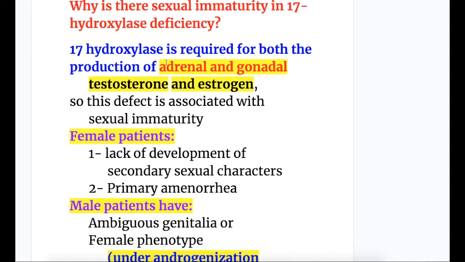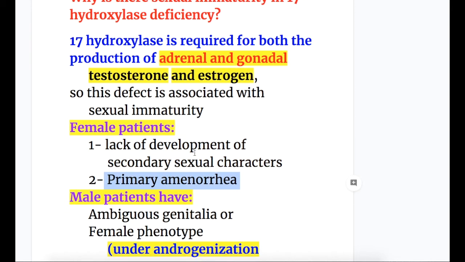Why is there sexual immaturity in 17-alpha hydroxylase deficiency? 17-alpha hydroxylase is required for both the production of adrenal and gonadal testosterone and estrogen. So this defect is associated with sexual immaturity because this enzyme is required by both the adrenal cortex and gonads. The features in female patients are: number 1, lack of development of secondary sex characters, and number 2, primary amenorrhea. And the features in male patients are ambiguous genitalia or female phenotype due to under-androgenization.